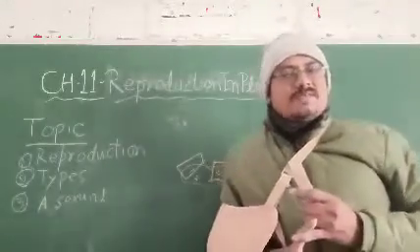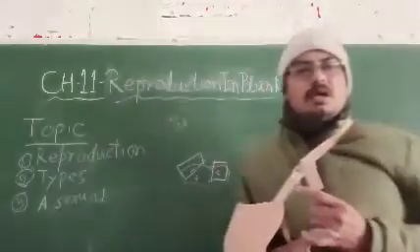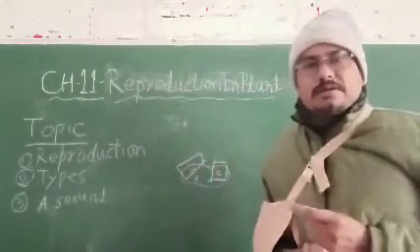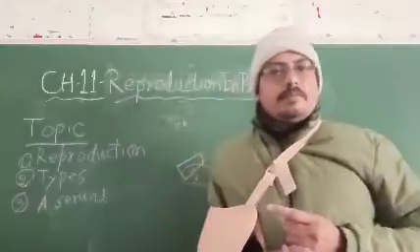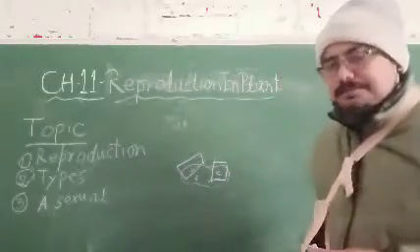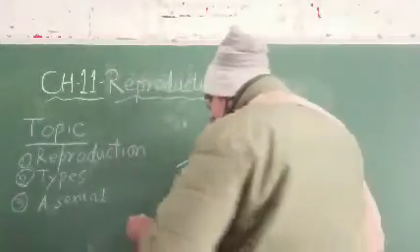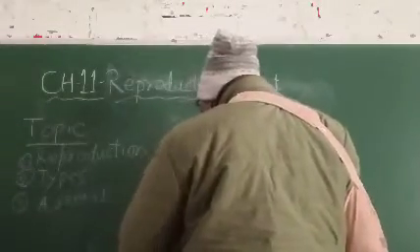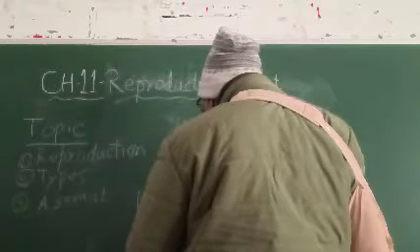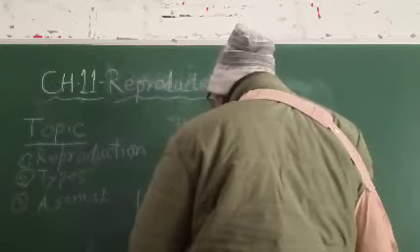That means potato is a plant which gives birth to its own kind with the help of its body part, that is, its stem and eye part. Next to it, you have seen the plant of sugarcane.